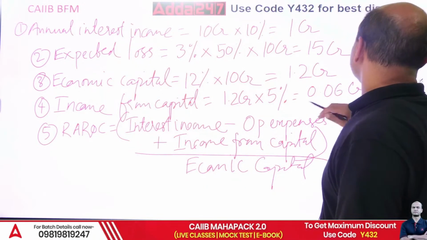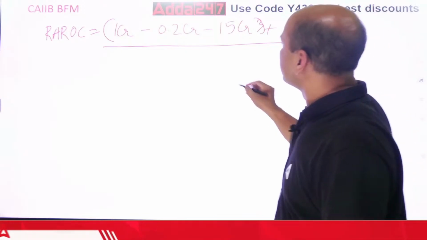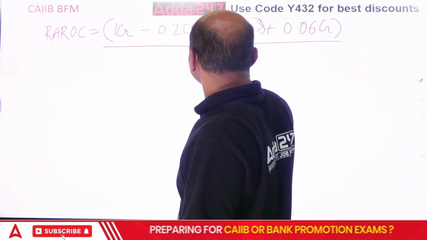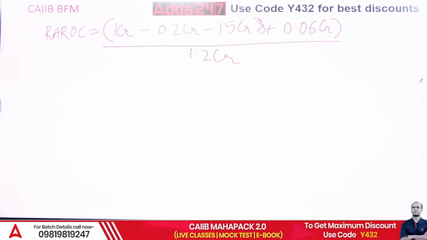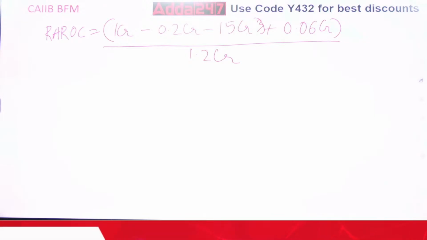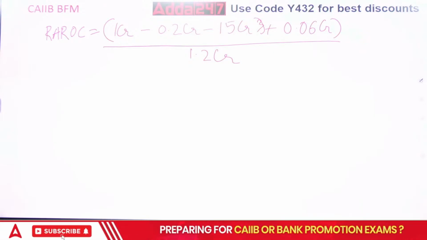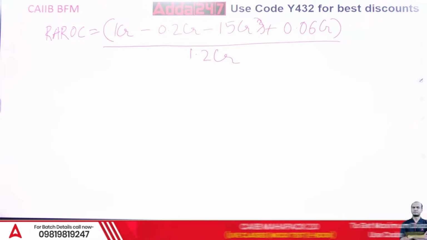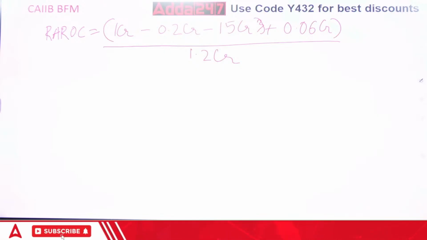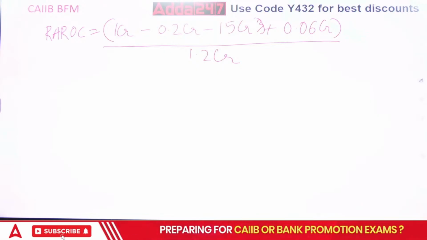What is the economic capital? 1.2 CR upon 1.2 CR. Do this now. Let me check if there is some problem over here. This is 1 CR minus 15 CR, what is it? Expected loss. One second. What have we done?